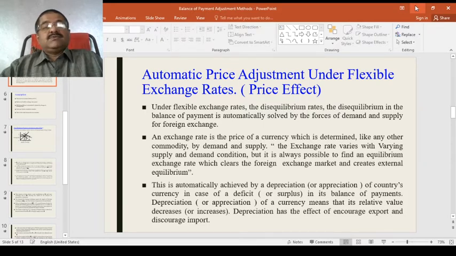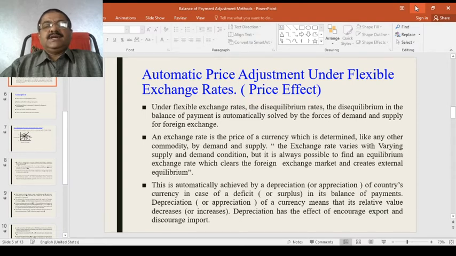In my last class, we discussed the exchange rate, the adjustment of balance of payments under the gold standard. Today, we will discuss automatic price adjustment under flexible exchange rates. Of course, it is based on the price effect.